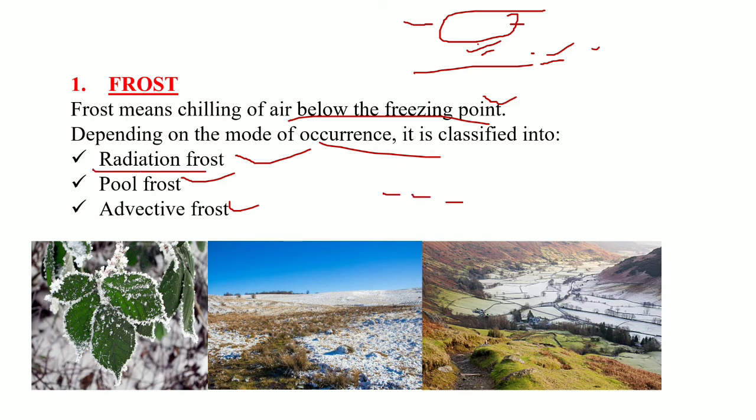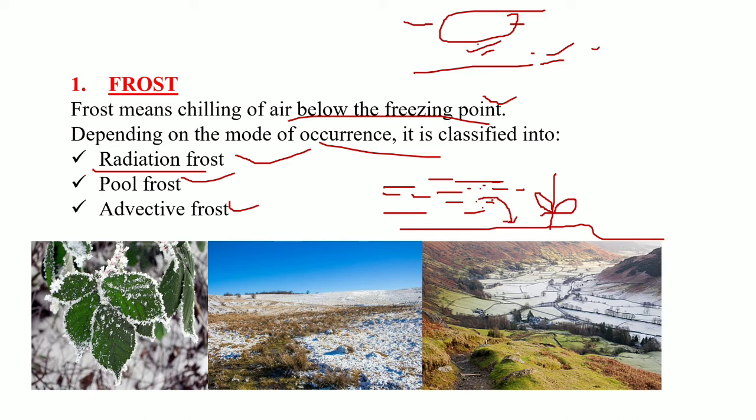What happens in radiation frost? Suppose these are the air particles present in the atmosphere, and here we have the solid surface or the ground, or we have some vegetation. When the temperature drops below the freezing point, the water molecules present in this air will freeze, and these molecules will settle down on the ground or on the vegetation. Such a freezing appearance results in the formation of frost, like you can see in this image and in this image. Both these images are of radiation frost. Here is the radiation frost on the ground surface, and here is the radiation frost on the leaf surface. Next we have the pool frost.